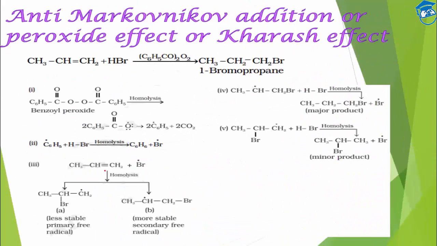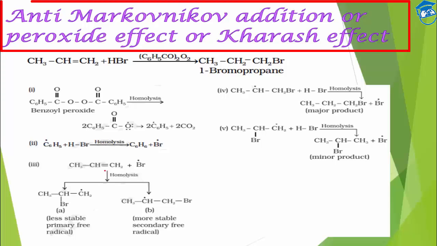So is there any exception? Yeah. It is known as Anti-Markovnikov addition, or it is also known as the Peroxide effect or Kharasch effect. What will be different here is that along with these reagents, we will also add a peroxide. Now the mechanism will be a radical mechanism, not the electrophilic mechanism.